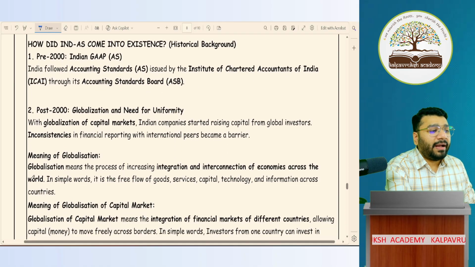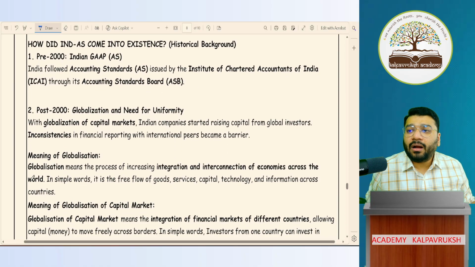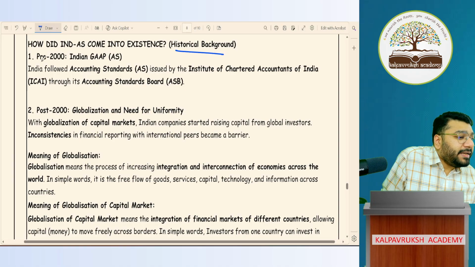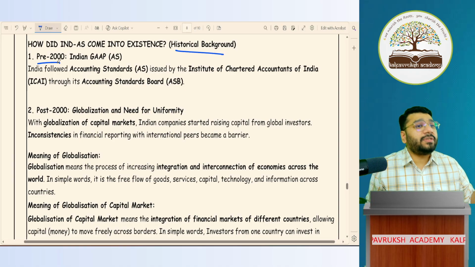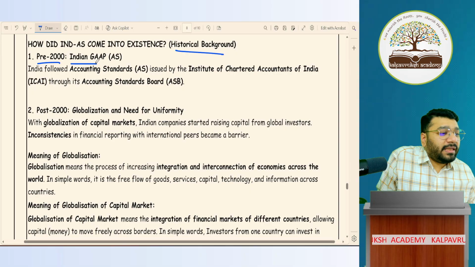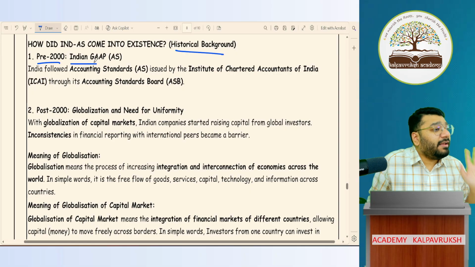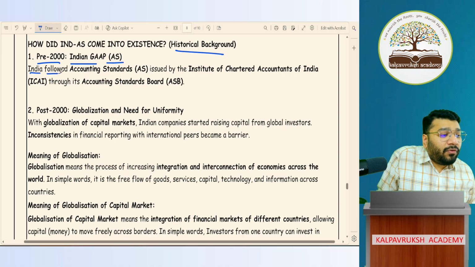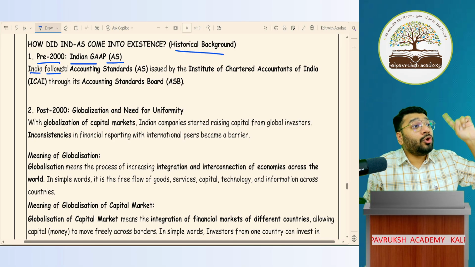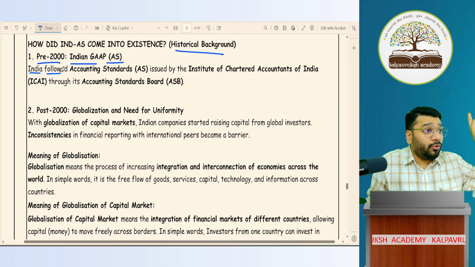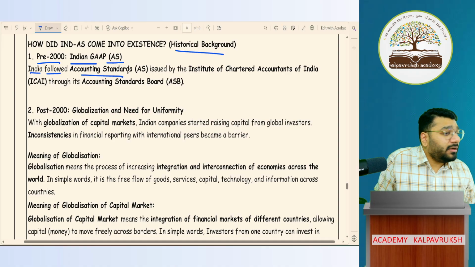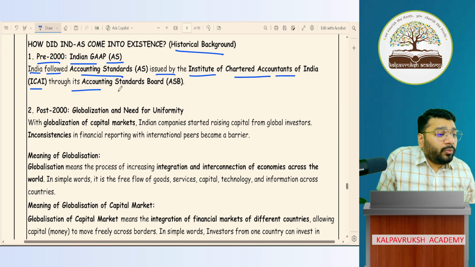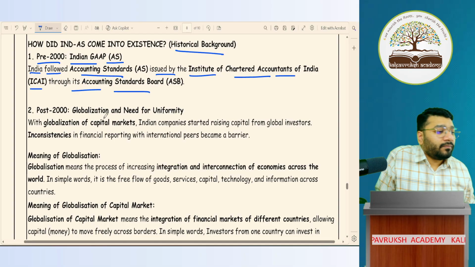Now the question that comes to your mind is, how did Ind AS come into existence? What is the historical background about this? Pre-2000 means before 2000. Before 2000, we had only Indian GAAP, where we had only accounting standards, which India followed before 2000. I'm talking about before globalization. Before 2000, India followed accounting standards issued by the Institute of Chartered Accountants of India through the Accounting Standards Board.